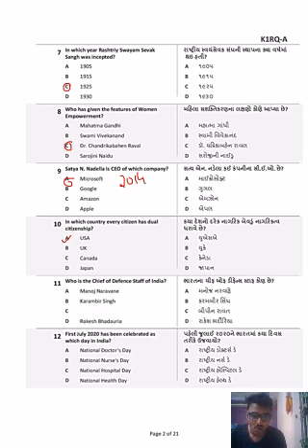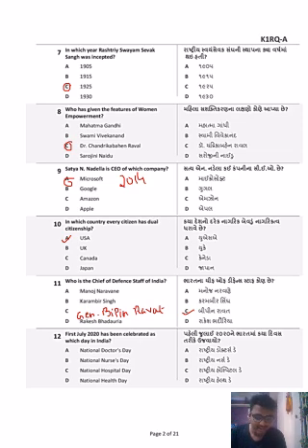Who is the Chief Defense Staff of India? You know that General Bipin Rawat, it was in the year 2020. General Bipin Rawat was the Chief of Defense Staff (CDS) of India, but in the year 2021 there was an unfortunate incident in which we lost General Bipin Rawat.